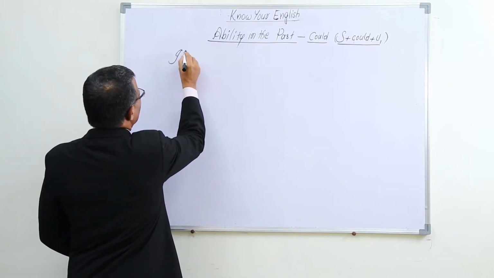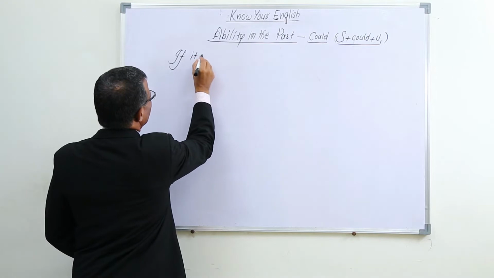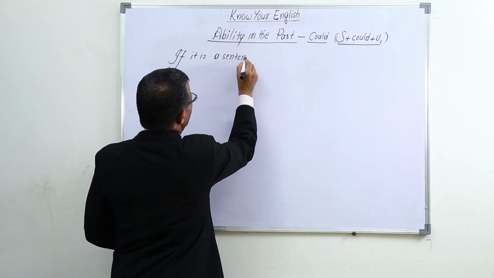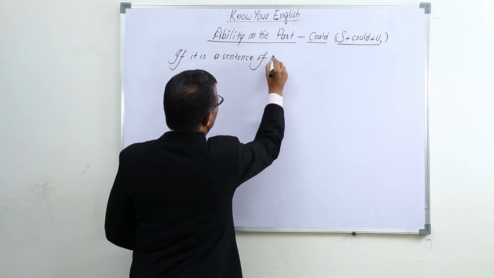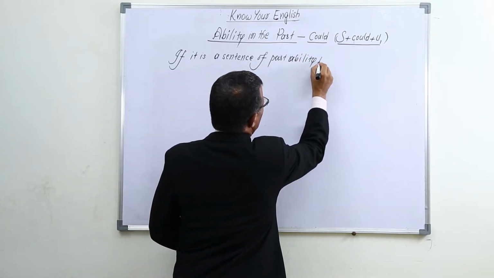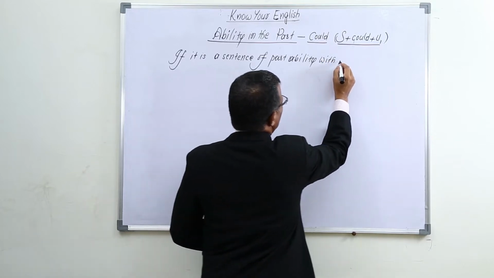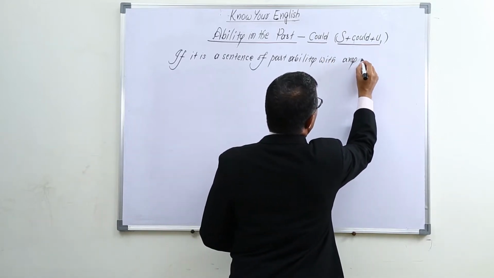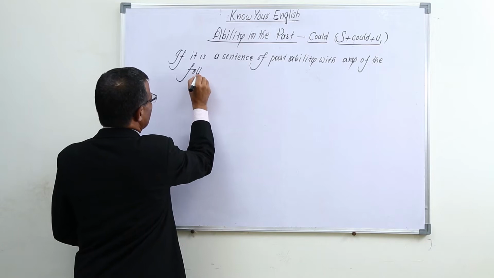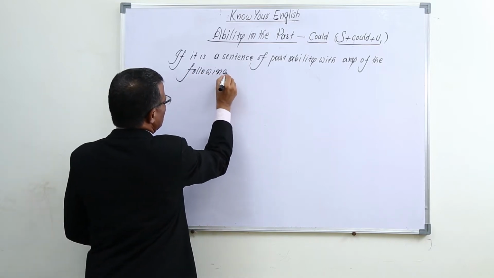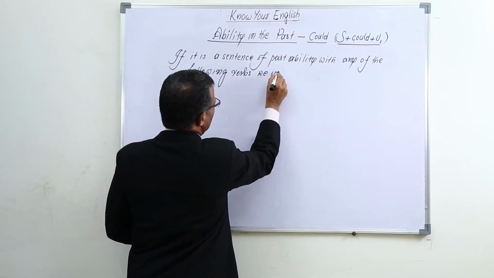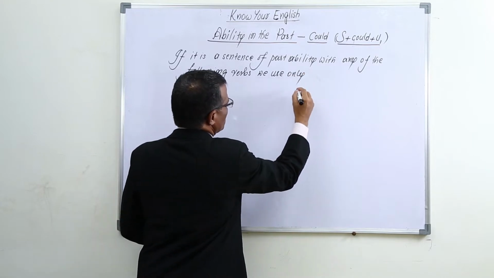If it is a sentence of past ability with any of the following verbs, we use only could.